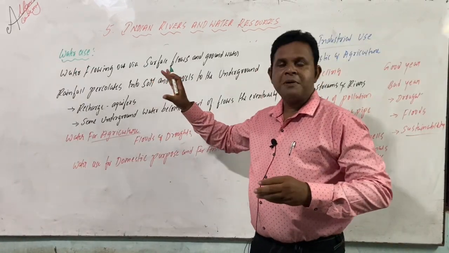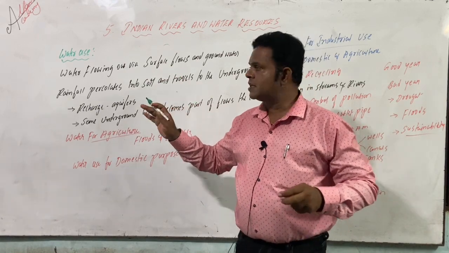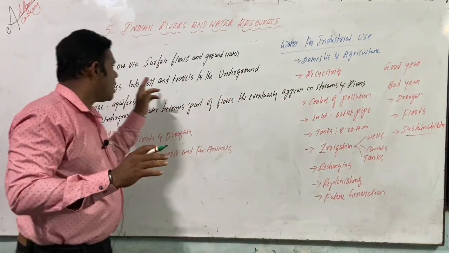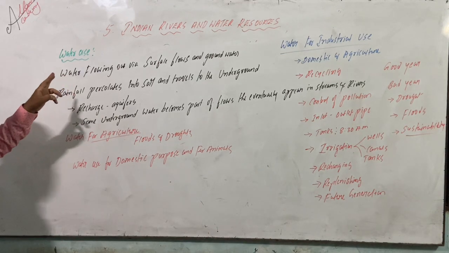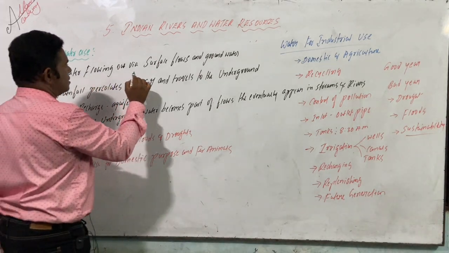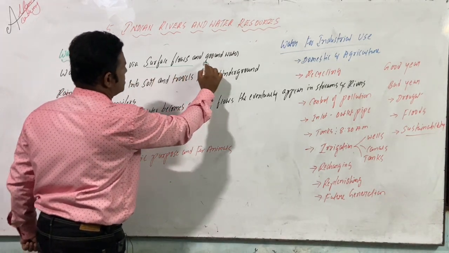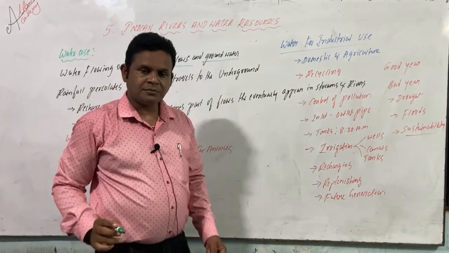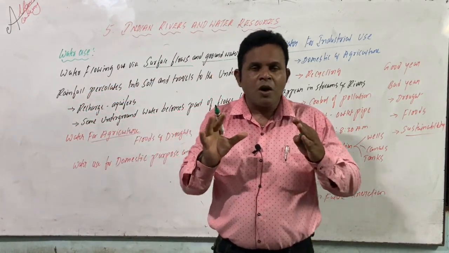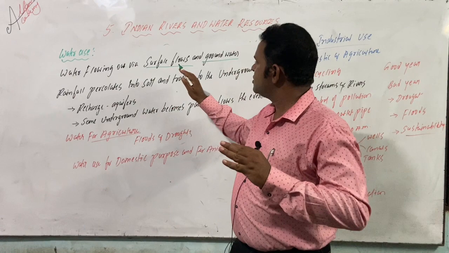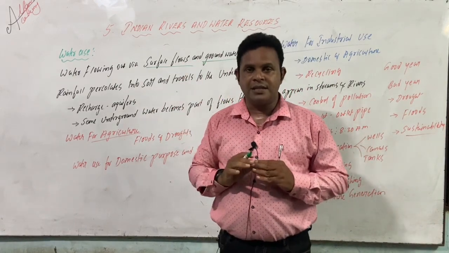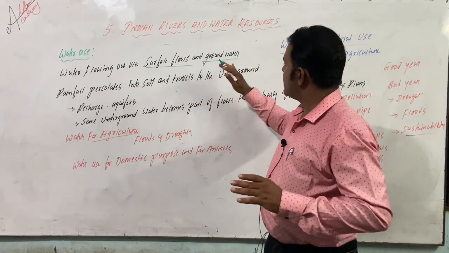Right, after Himalayan rivers and peninsular rivers, next we are turning to how the water is going to be used, water usage. Water flowing out via surface flows and groundwater. These are the two variations that we are going to know, learn and understand very clearly. Surface and as well as ground.